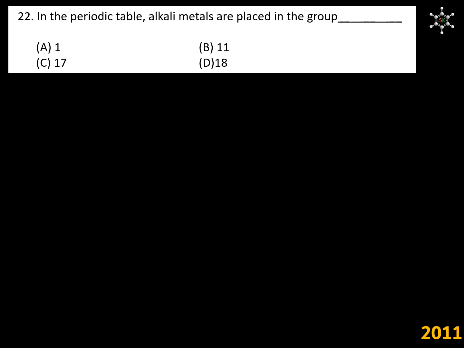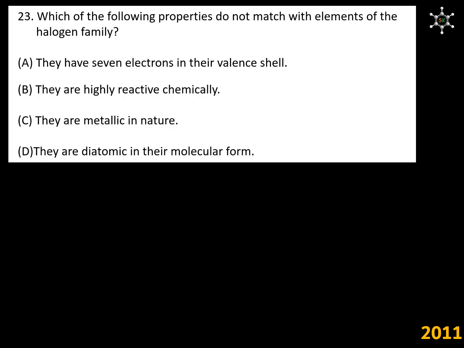In the periodic table, alkali metals are placed in group 1. Which of the following properties do not match with elements of the halogen family? Halogen family means post-transition elements belonging to group 17. They have 7 electrons in their valence shell. This is right. They are highly reactive chemically. This is also a fact. They are metallic in nature. This is wrong because group 17 elements are non-metallic in nature.